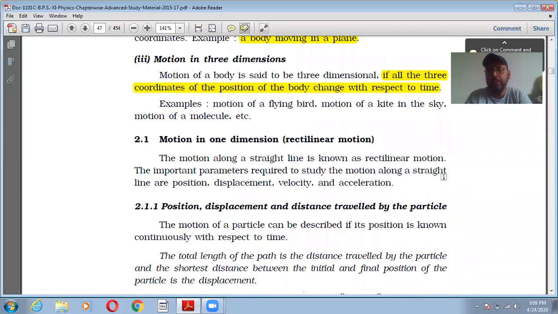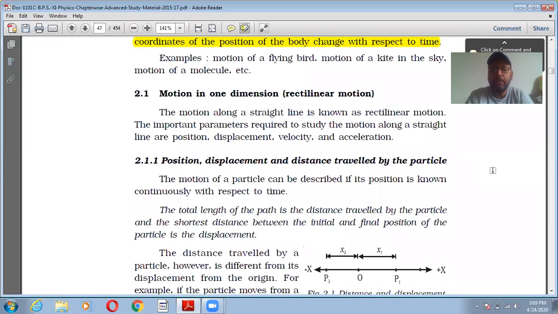Motion in one dimension is also known as rectilinear motion, because in this motion the body always moves in a straight line, right? To study motion along a straight line, we need position, displacement, velocity and acceleration. So these are the four physical quantities required to specify the motion in one dimension.